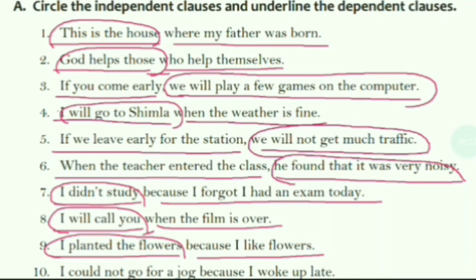Next is, I could not go for a jog because I woke up late. I could not go for a jog is the independent clause, whereas because I woke up late is the dependent clause. Alright? It's not making complete sense, whereas I could not go for a jog is making complete sense. It can stand alone, so it's an independent clause.